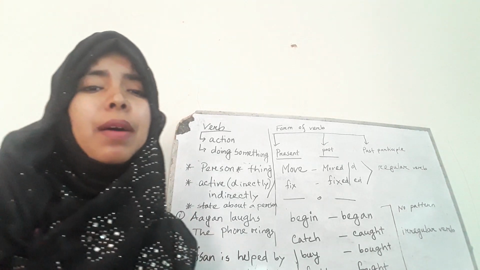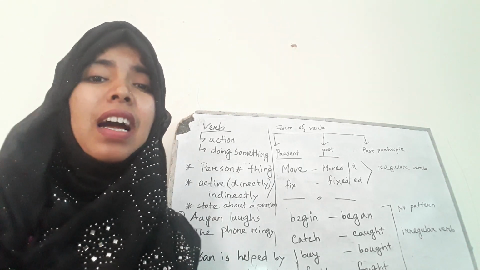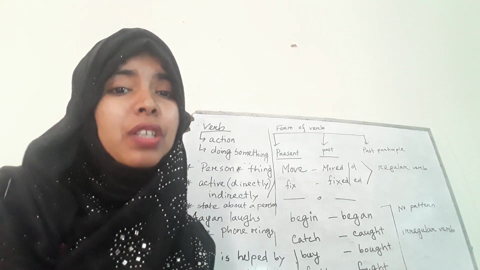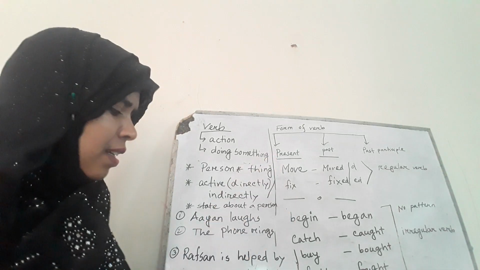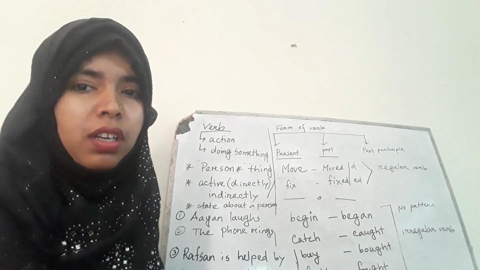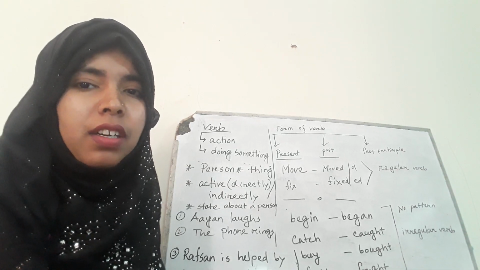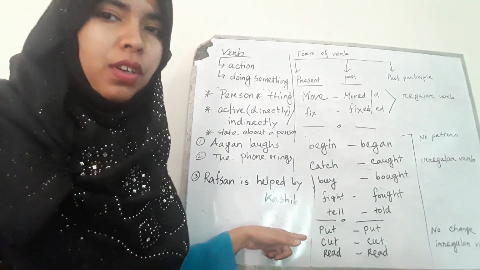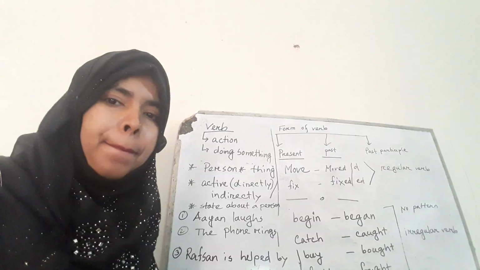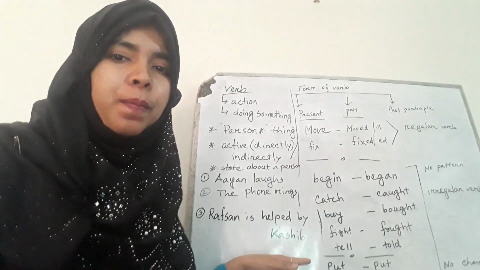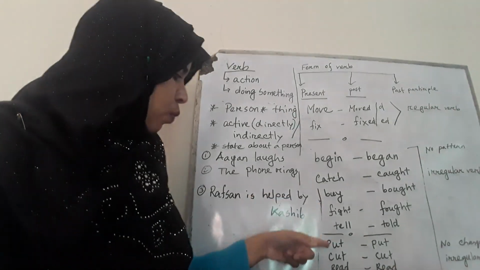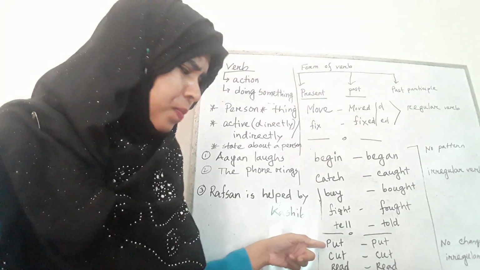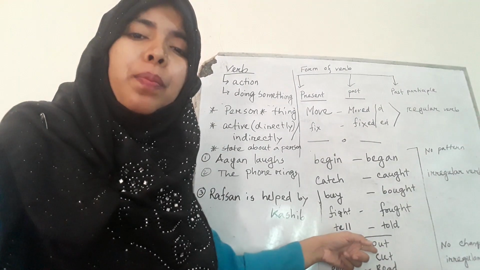There are some more important things connected with irregular verbs that we need to understand. I've written some words. Here there are some verbs like put. This is the present form verb, and if I change it, it will be put in the past form.